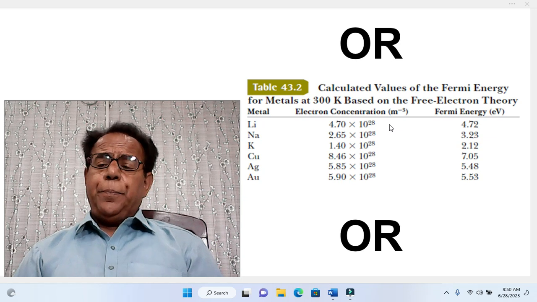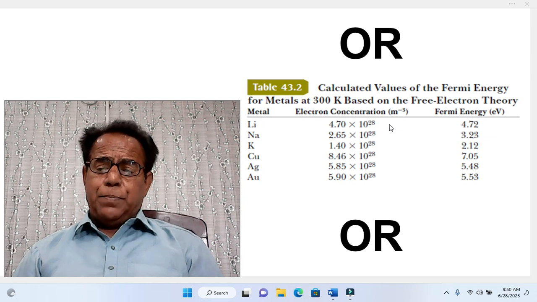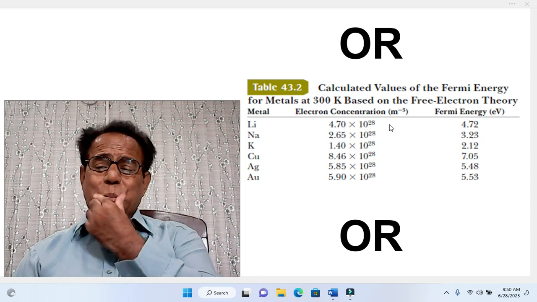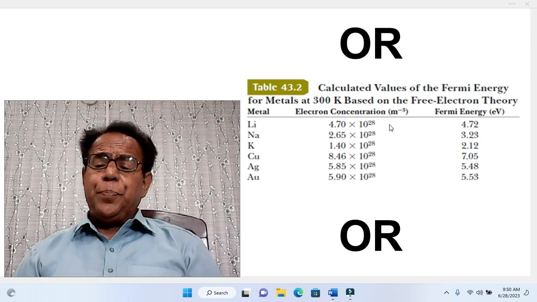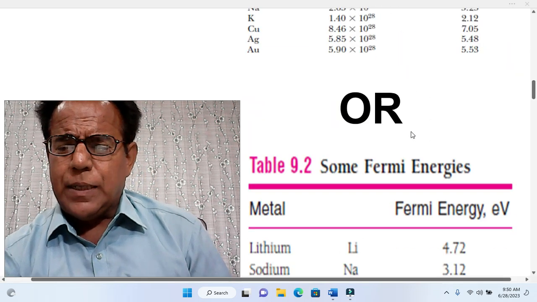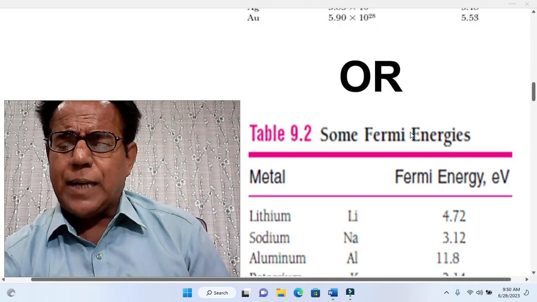In the previous table, in its alternate version, this energy was 7.03. In this table, it is 7.04. So not a substantial change, not substantial difference.